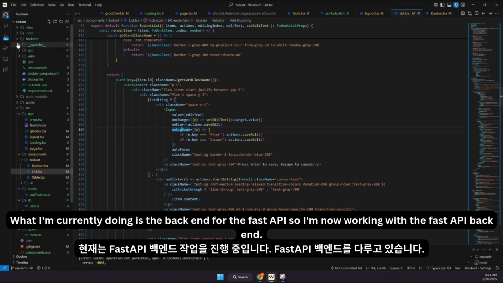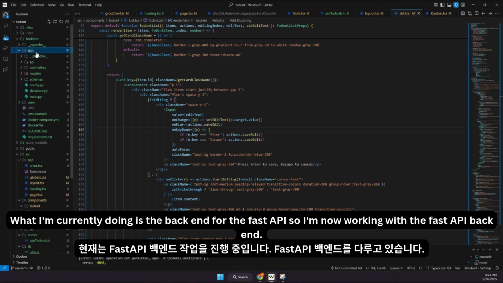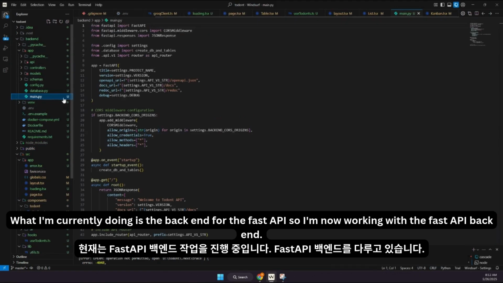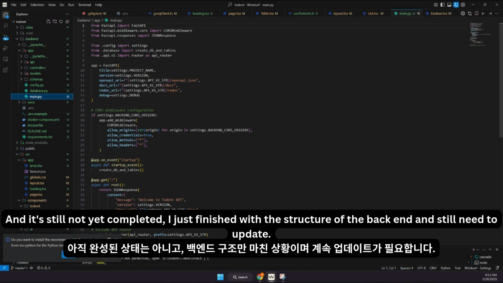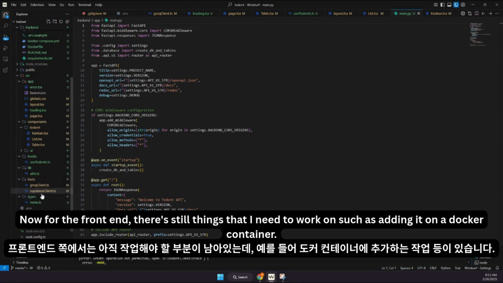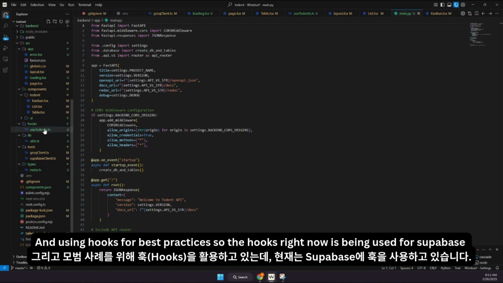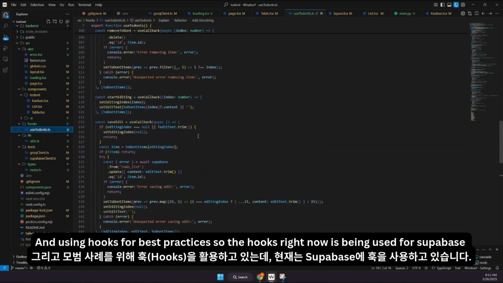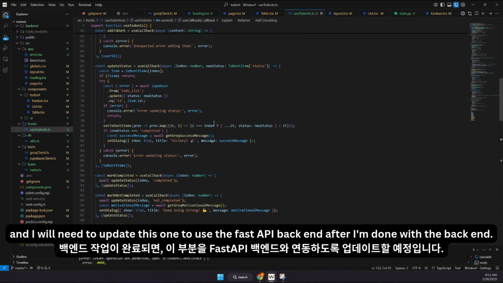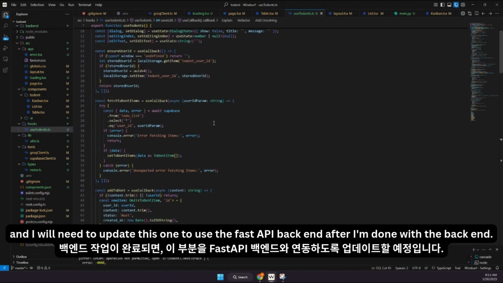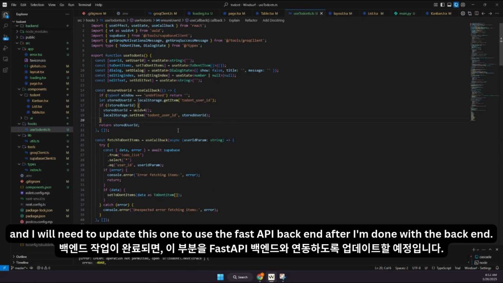What I'm currently doing is the backend with FastAPI. I'm now working on the FastAPI backend, and it's still not yet completed. I just finished the structure of the backend and still need to update it. For the frontend, there are still things I need to work on, such as adding it to a Docker container and using hooks for best practices. The hooks right now are being used for Supabase, and I will need to update them to use the FastAPI backend after I'm done with the backend.